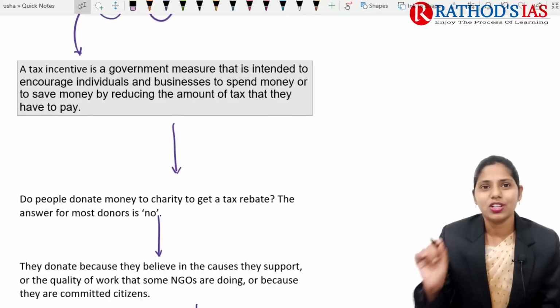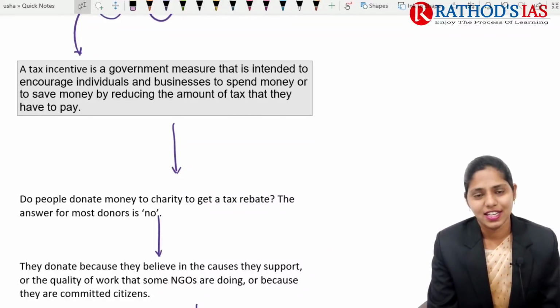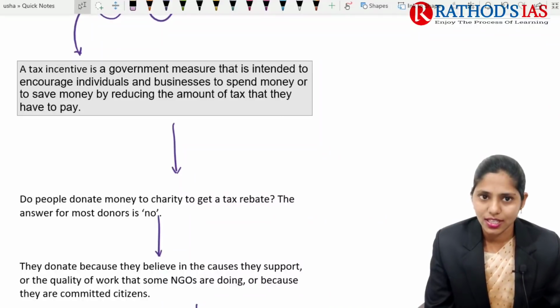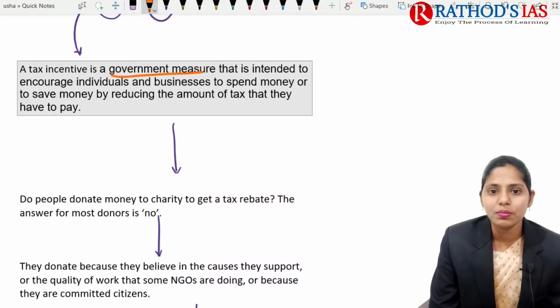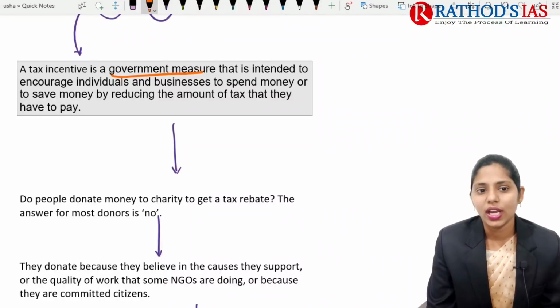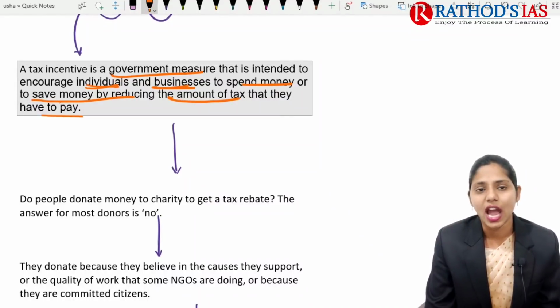So what is the meaning of tax incentives? Tax incentive is one of the government measures. It is a government measure that is intended to encourage individuals and businesses to spend money or save money by reducing the amount of tax that they have to pay.